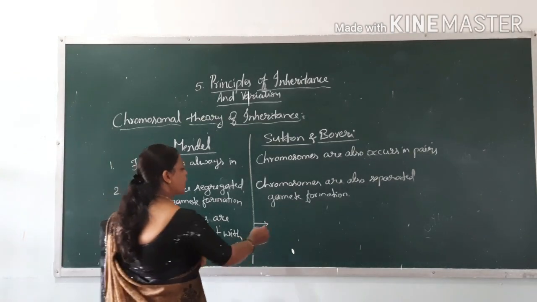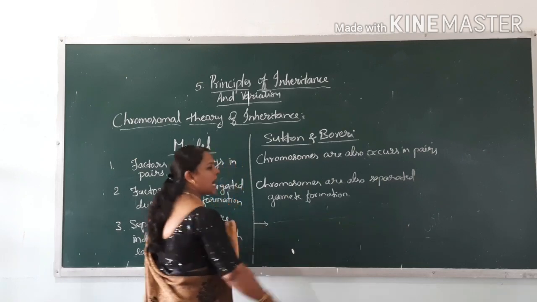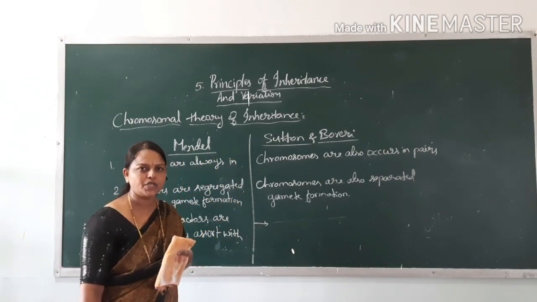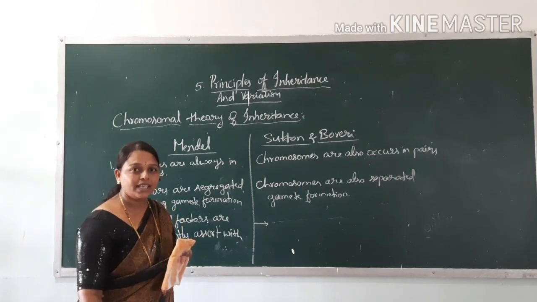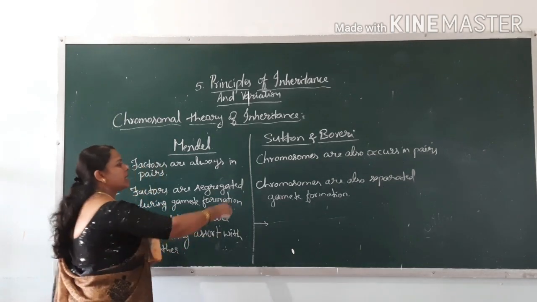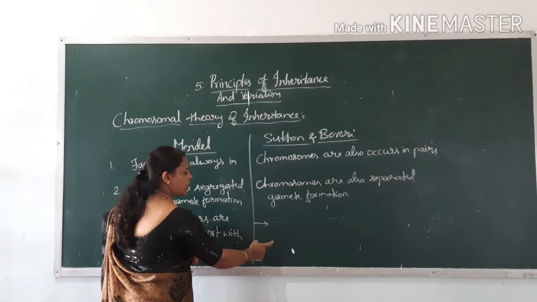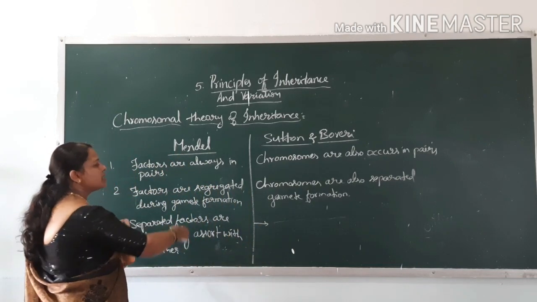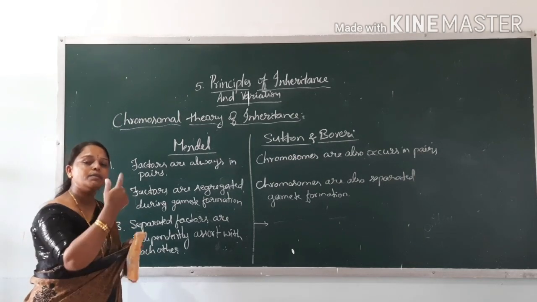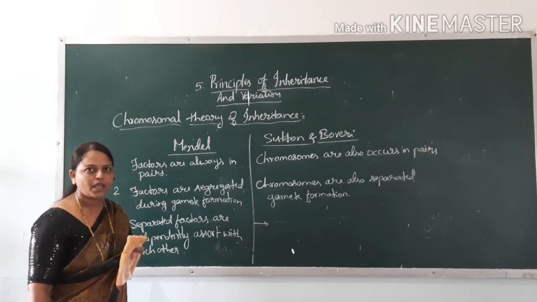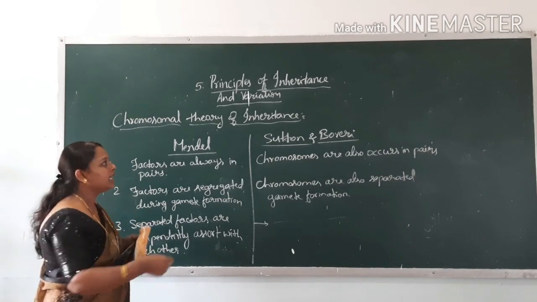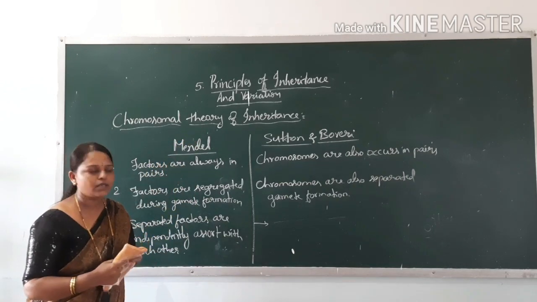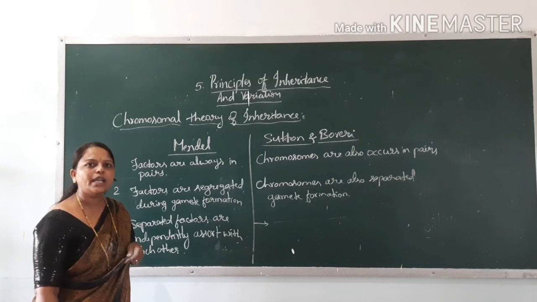So the postulates given by Sutton and Boveri in terms of chromosomes resemble the postulates given by Mendel in terms of factors. That's why the name chromosomal theory of inheritance has been given, by Sutton and Boveri.